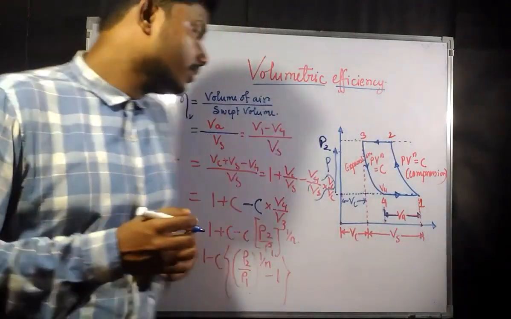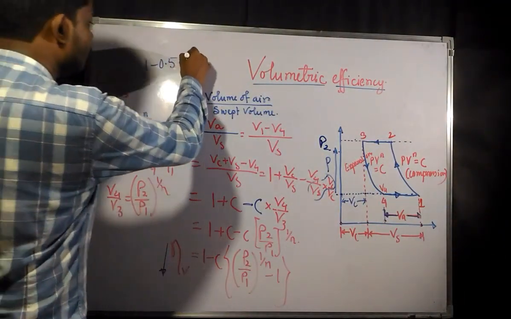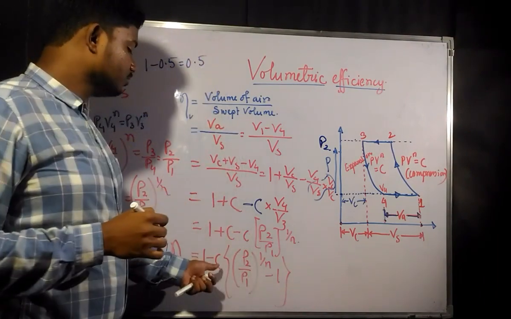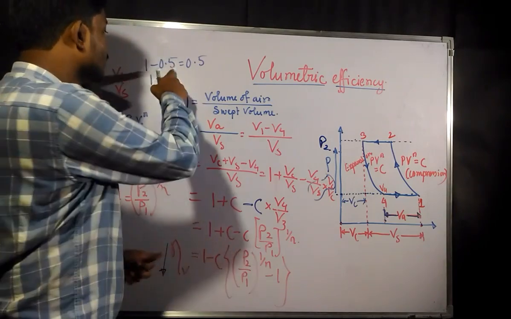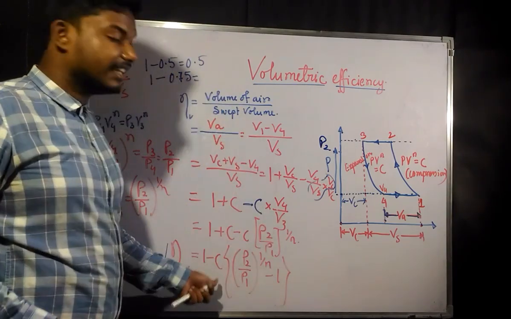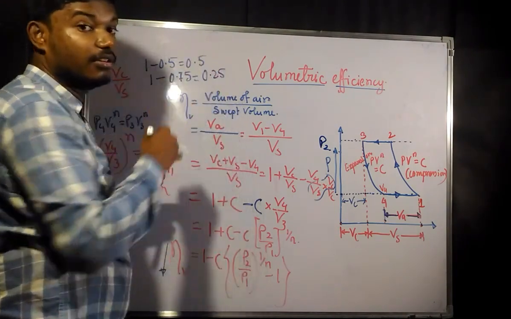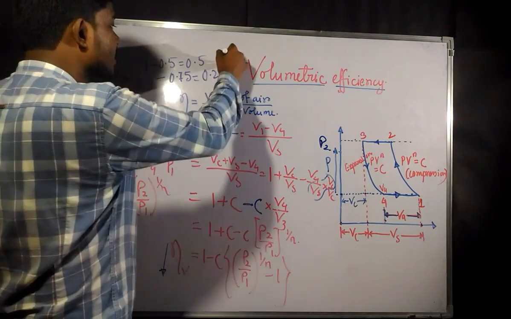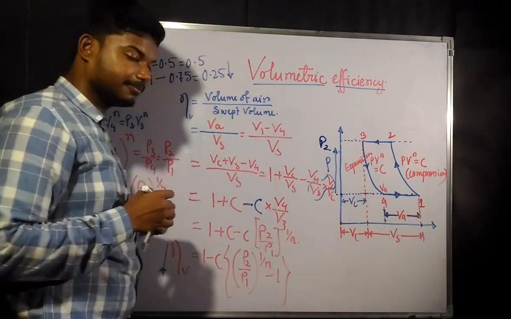It is the same as when you have written 1 minus 0.5. This is going to give you a value of 0.5. But let us say with the increase of C, that 0.5 is now increasing to 0.75. So the final result would be 0.25. That means this thing is going to get decreased. Similarly, efficiency is going to get decreased.